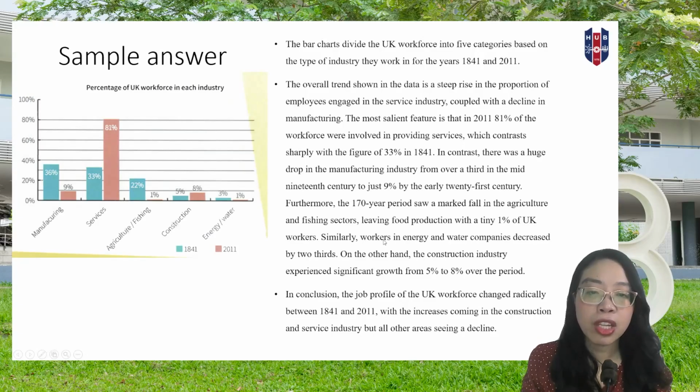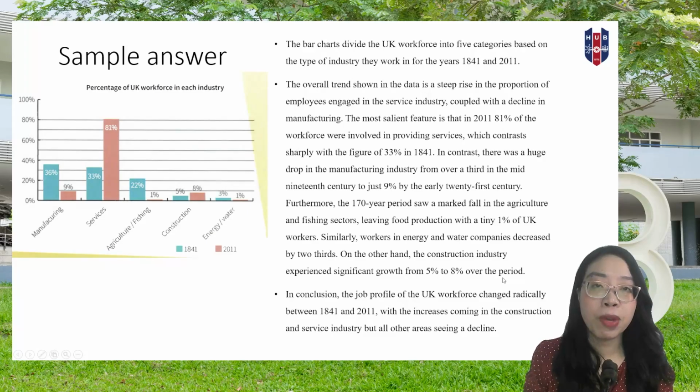And then similarly, workers in energy and water companies decreased by 2/3. Instead of just saying the number, they use comparisons, right, by 2/3. And then on the other hand, the construction industry will experience significant growth from 5% to 8% over the period.